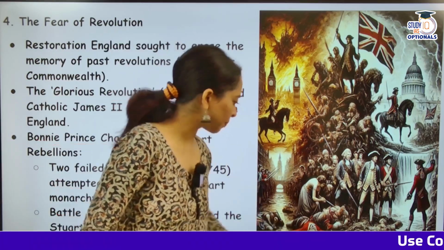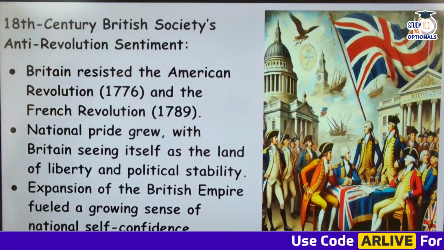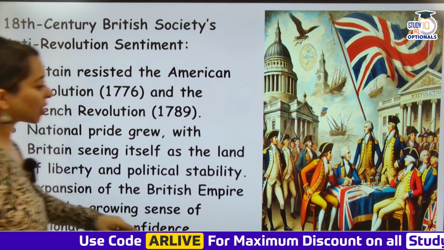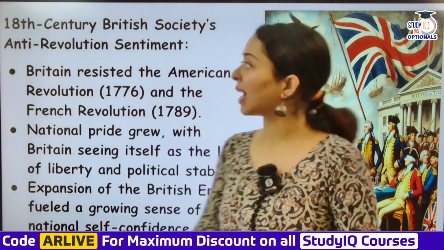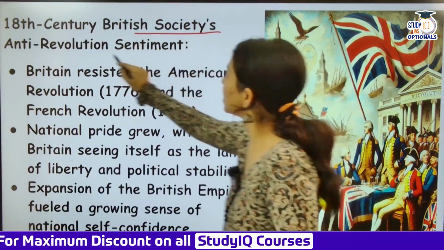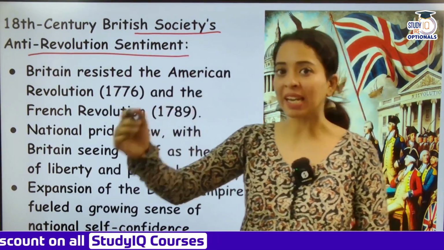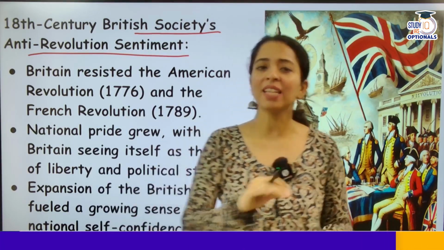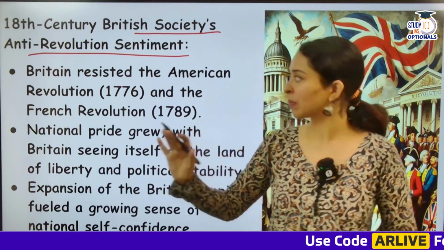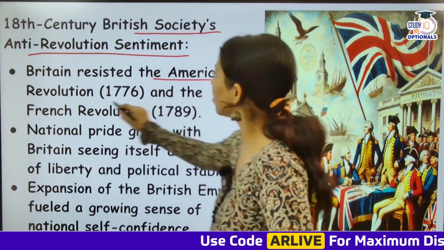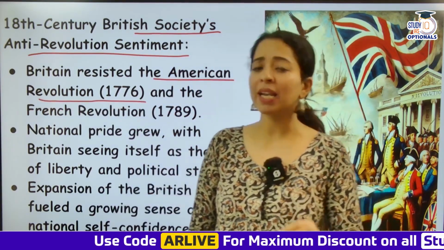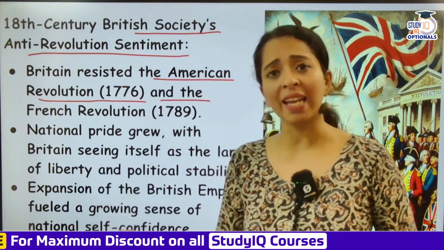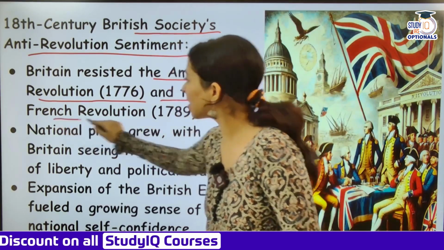Okay, so this happened. Then moving ahead, you have 18th century British society's anti-revolution sentiment. Britain resisted the American Revolution as well. This anti-revolution sentiment, that there should be no more revolutions, prevailed. They had seen so many revolutions that they were like, now we are not going to let any revolution happen. So Britain resisted the American Revolution, in 1776 when America got its independence, and they resisted that. And the French Revolution of 1789, Britain was like, no, we are not going to let this happen.